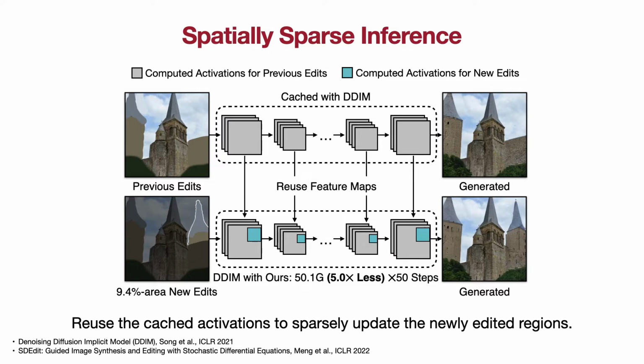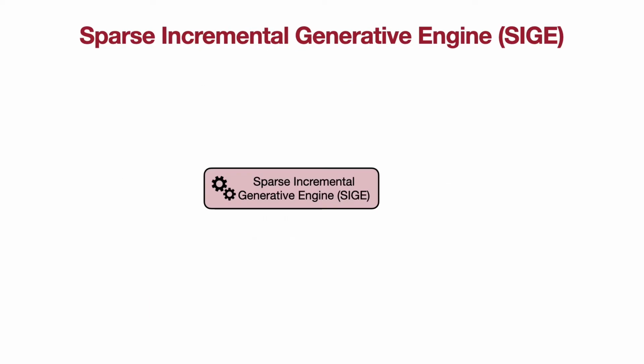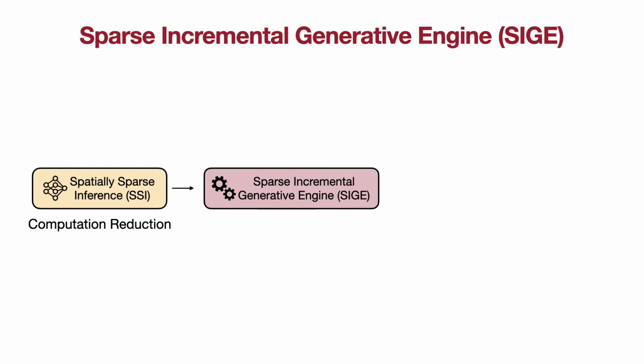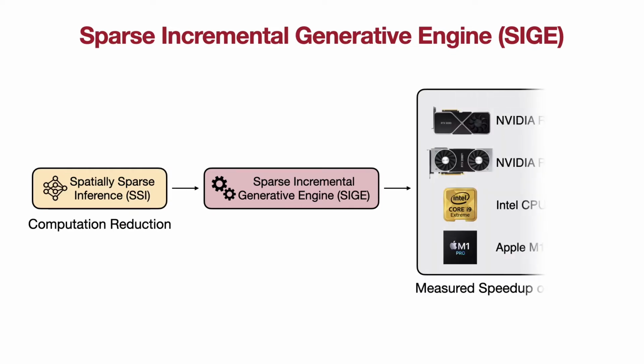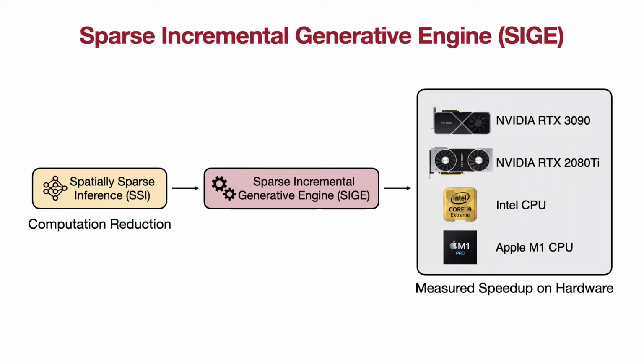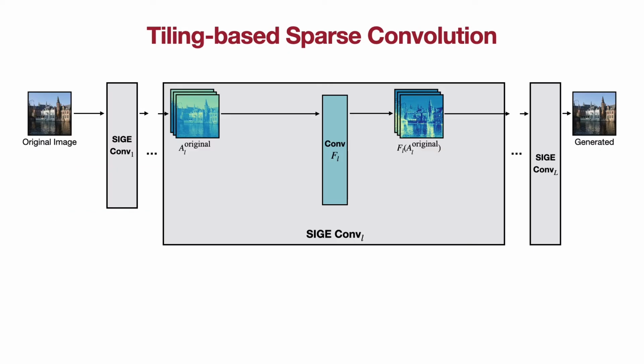We further proposed the sparse incremental generative engine, SIGE, to translate the computation reduction to measured speedup. SIGE uses a tiling-based sparse convolution algorithm. We wrap each convolution into SIGE-conv. A_l is the input activation to the l-th convolution, F_l, and the corresponding output is F_l(A_l). The features of the original image have been computed.